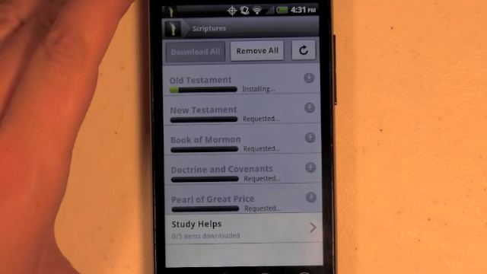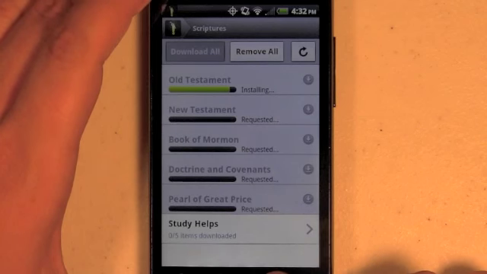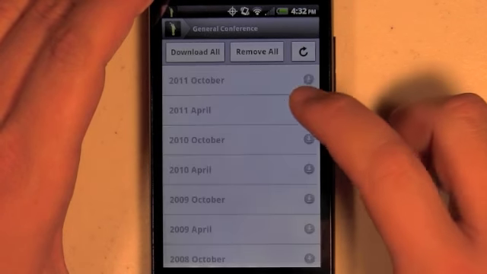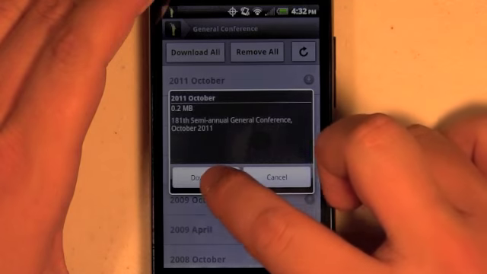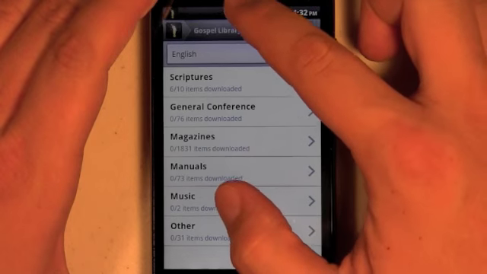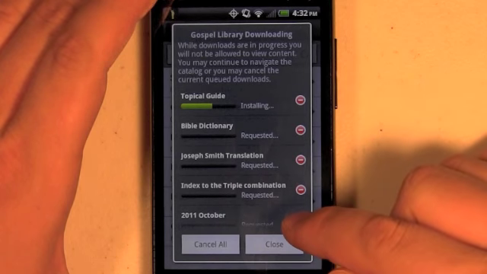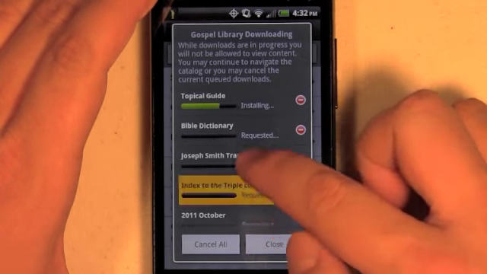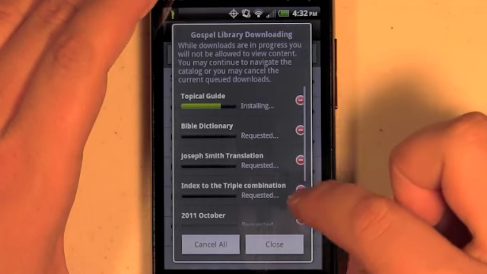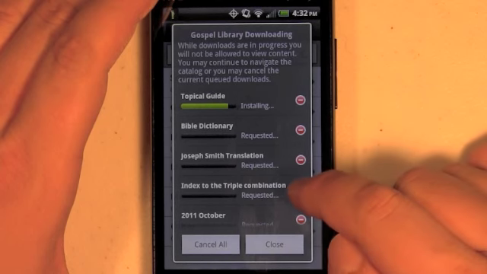This will go through and download and install each of the books. While this is happening, we can browse through the content and we can download other books as well. You'll see that there's also a notification that you can tap and it will show you the status of each of your downloads. This is scrollable. You can go through and you can see while they're downloading. You can cancel items as well.